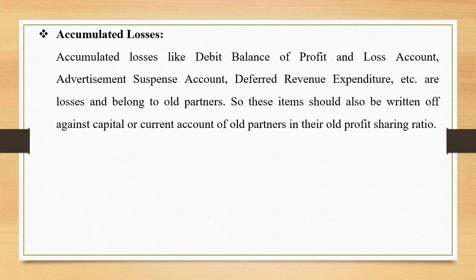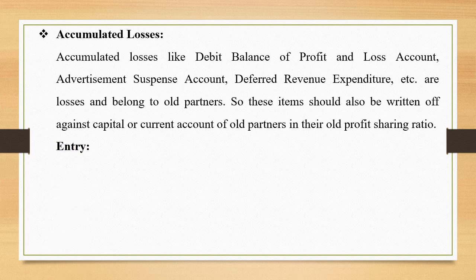Accumulated losses. Accumulated losses like debit balance of profit and loss account, advertisement suspense account, deferred revenue expenditure, etc. are losses and belong to old partners. So these items should also be written off against capital or current account of old partners in their old profit sharing ratio.